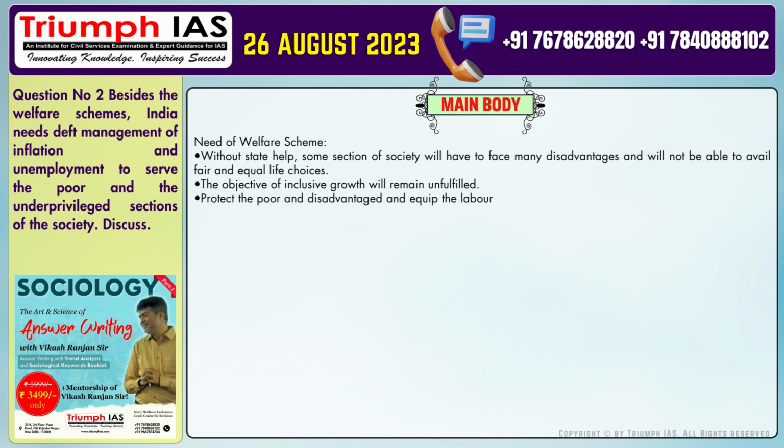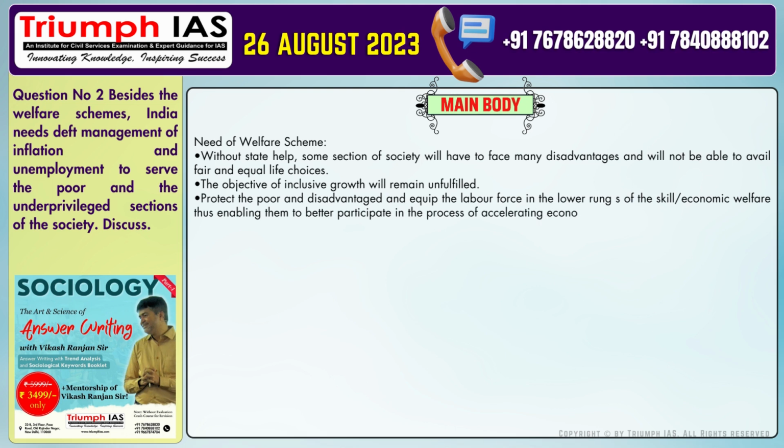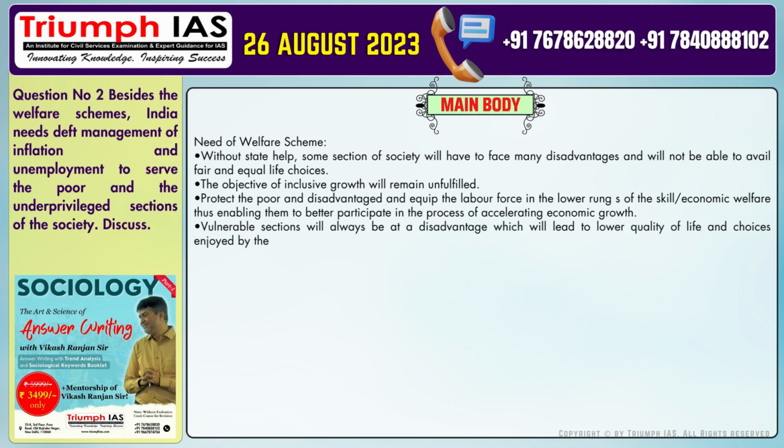Protect the poor and disadvantaged and equip the labor force in the lower rungs of the skill economic welfare, thus enabling them to better participate in the process of accelerating economic growth. Number 4. Vulnerable sections will always be at a disadvantage, which will lead to lower quality of life and choices enjoyed by them, which will lead to resentment and friction in the society.